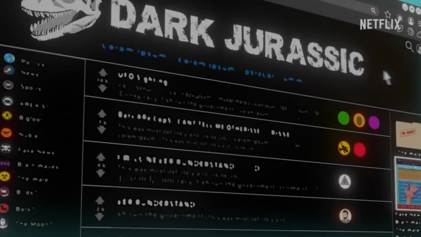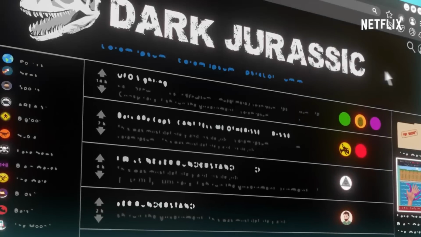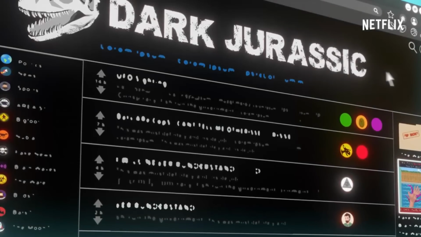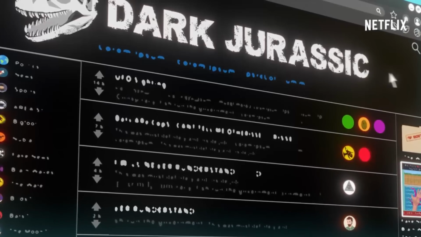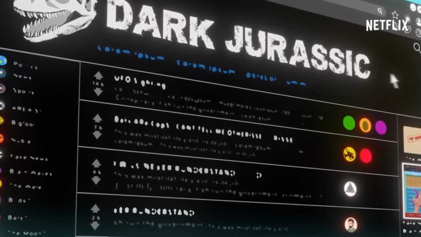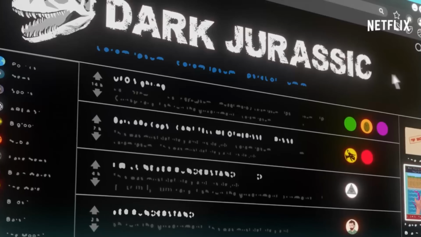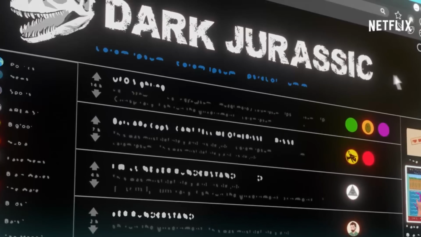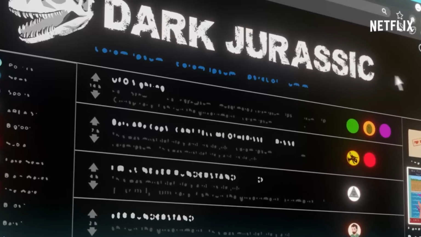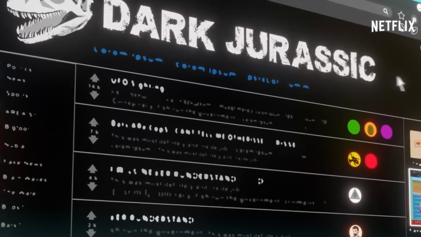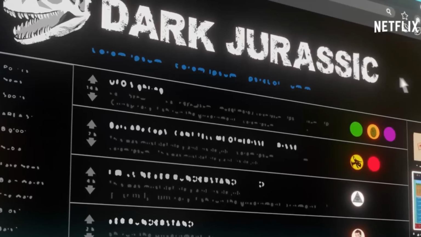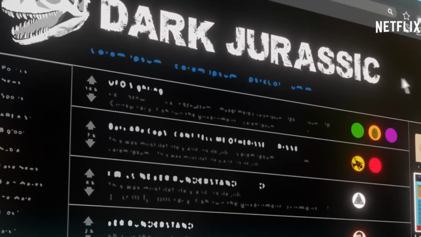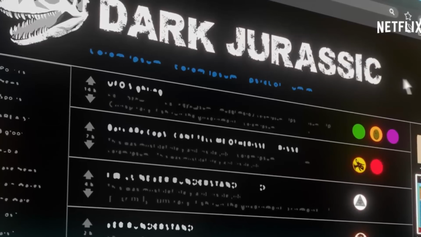So as we knew for months now, practically before the release of Jurassic World Chaos Theory Season 1, Dark Jurassic and conspiracy theories were going to be the major focus and plot point of Jurassic World Chaos Theory. Now, as we saw in Season 1, it wasn't too big of a plot point that we were led to believe, however it still added a really dark and mature tone. As we know, conspiracies happen a lot in our world, especially in today's day, so why not bring it over to a Jurassic World as well?